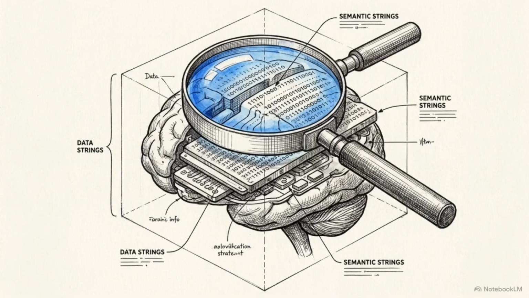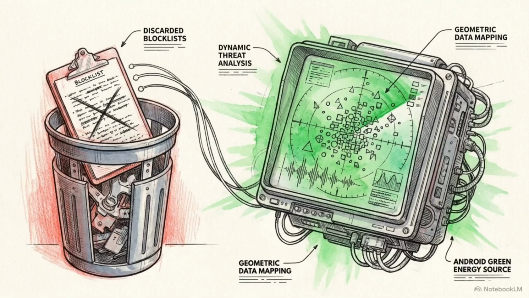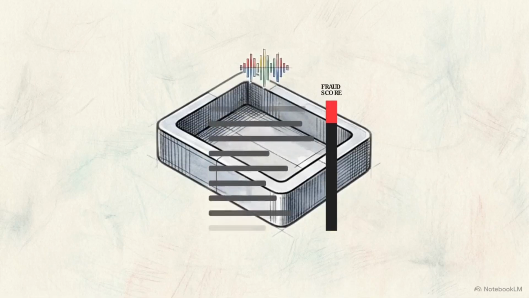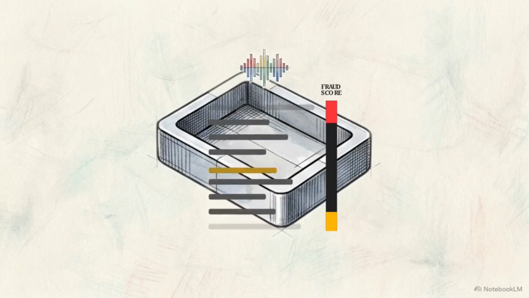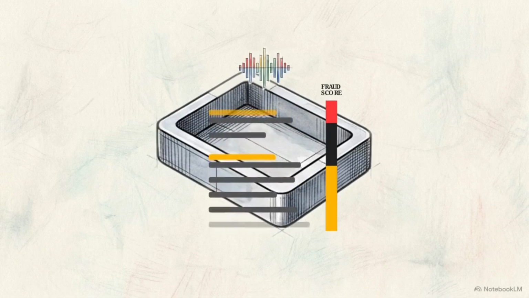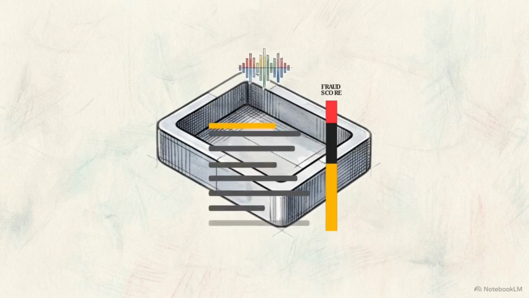With the audio contained, we have to look at the AI's internal logic. What specific semantic data is Gemini Nano listening for within that local sandbox? The model discards static, easily bypassed block lists. Instead, it performs continuous dynamic intent analysis. Inside the sandbox, the AI parses the transcript for specific behavioral triggers. It looks for engineered urgency, instructions for unauthorized financial routing, or direct requests for personal PINs.